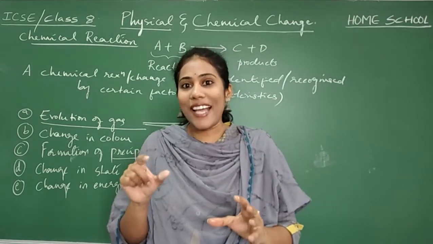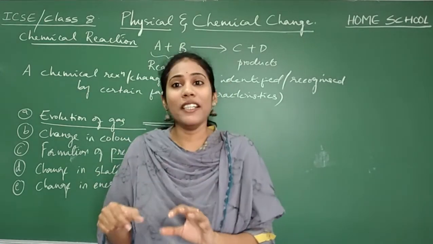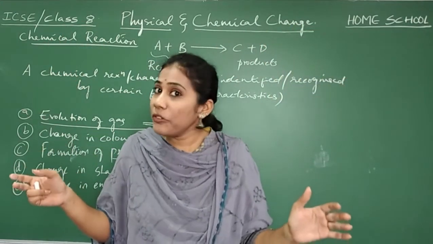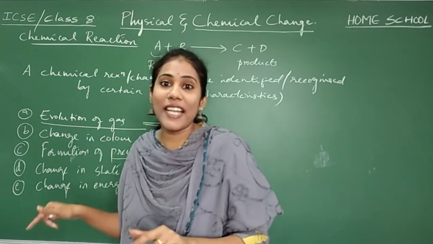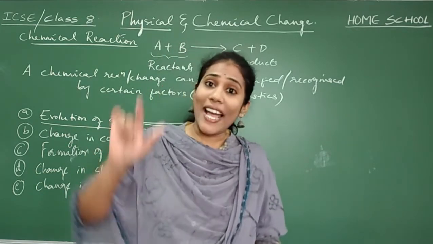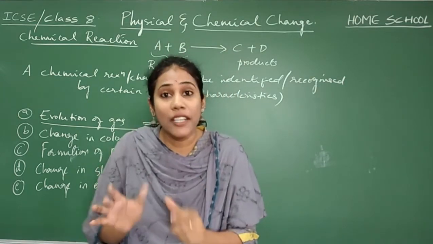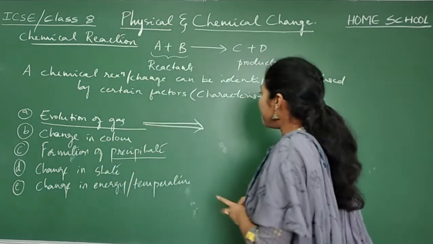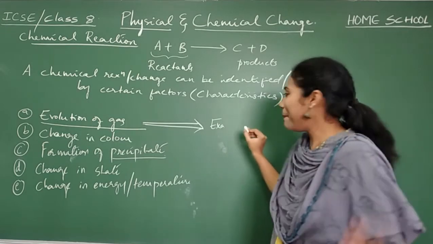You could actually feel that something is happening between vinegar and baking powder by looking at that white bubbly stuff coming out of the test tube. So by observing the evolution of a gas, you could feel that a chemical reaction is happening between the two substances. The gas is really very pungent.